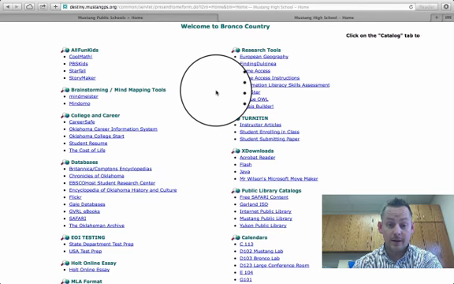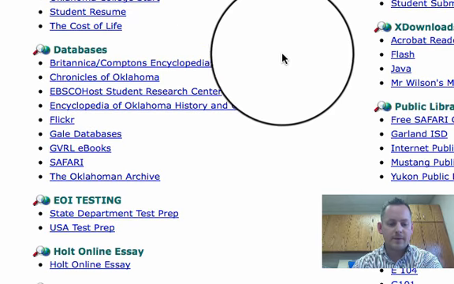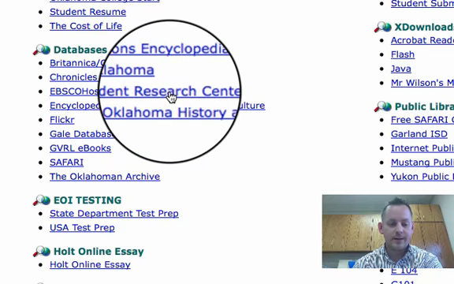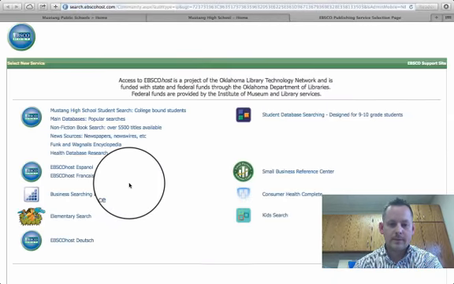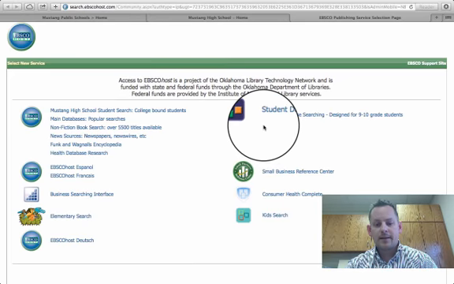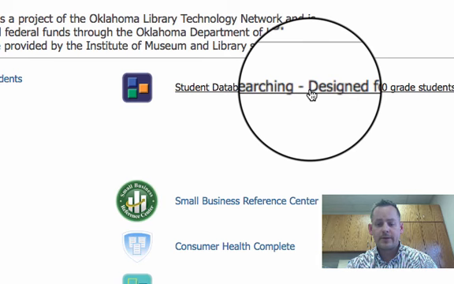Okay, here's where it can get confusing unless you know what you're doing. Inside databases, my go-to place, first one I always check out is EBSCOhost Student Research Center. Once it loads, it depends on what you're doing as far as what you would choose next. From talking to Coach Evans, it seems like you guys are doing research on biographies, people from the past, mathematicians. They could be current, most likely they're from the past. So I would select Student Database Searching, designed for 9th through 10th grade students.